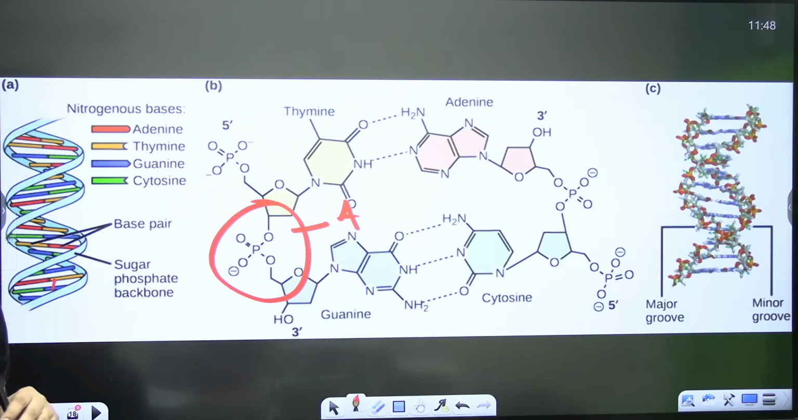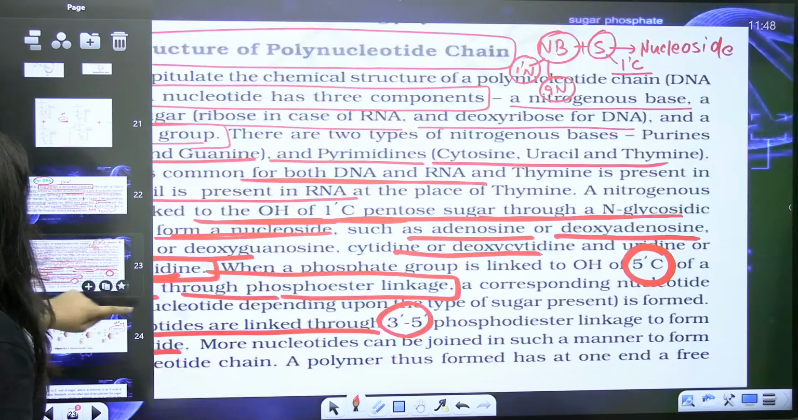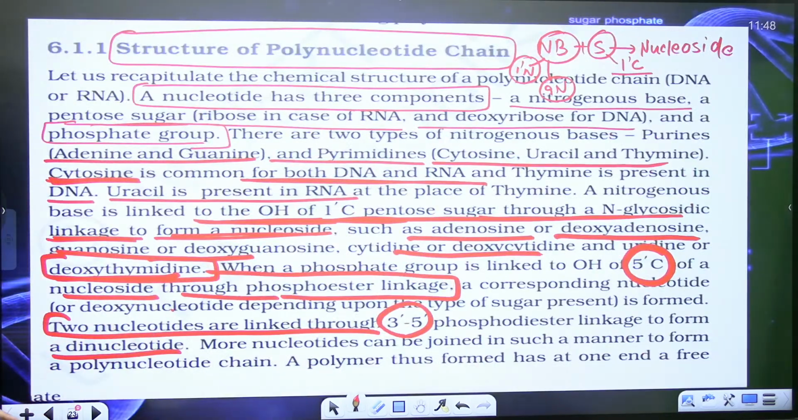What is A? Exactly, Nandini. Very good. Very good. So that's why I always used to say concept clarity is the most important thing. So more nucleotides can be joined with this, right?